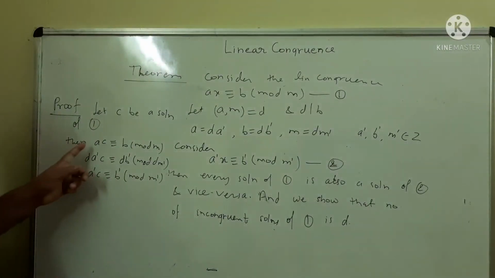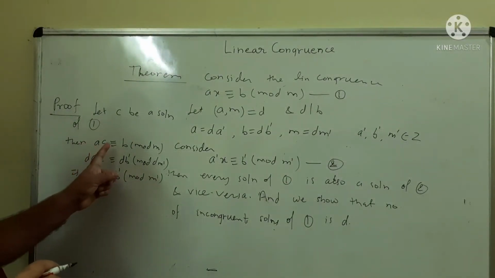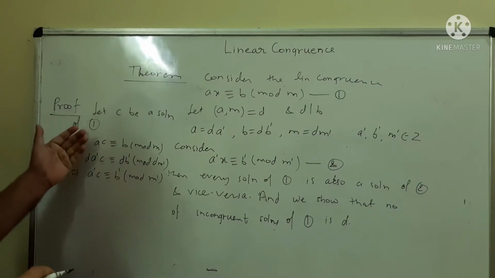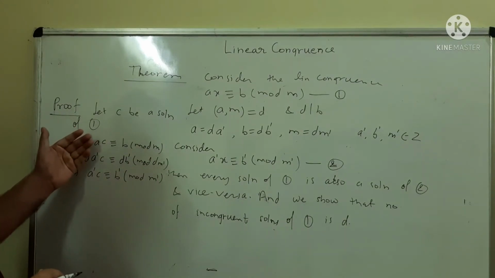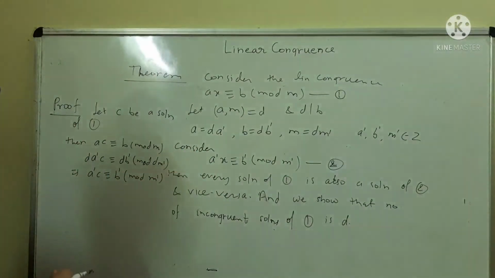Hence, if C is a solution of the linear congruence 1, this C is also a solution of the linear congruence 2.